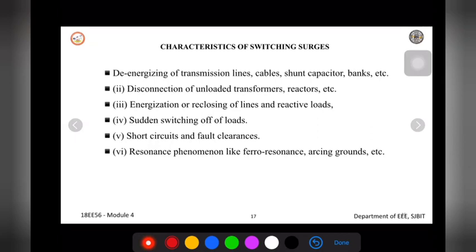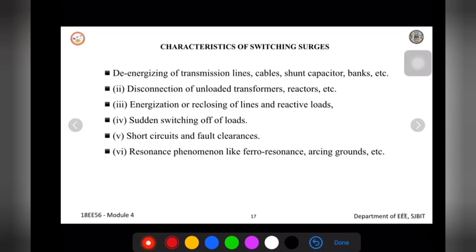And there are a few cases where we energize or reclose lines or reactive load. It is similar to the first point. We had removed the line, now I am trying to add the line. After maintenance, we will charge the line. The energization or reclosing of a line or reactive load also produces switching surges. And sudden switching off of load: suddenly I am removing the load, and in that case also switching surges will be present.